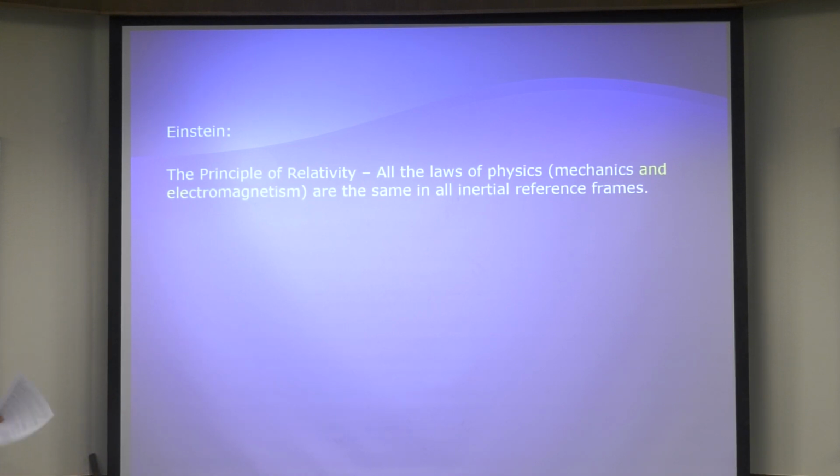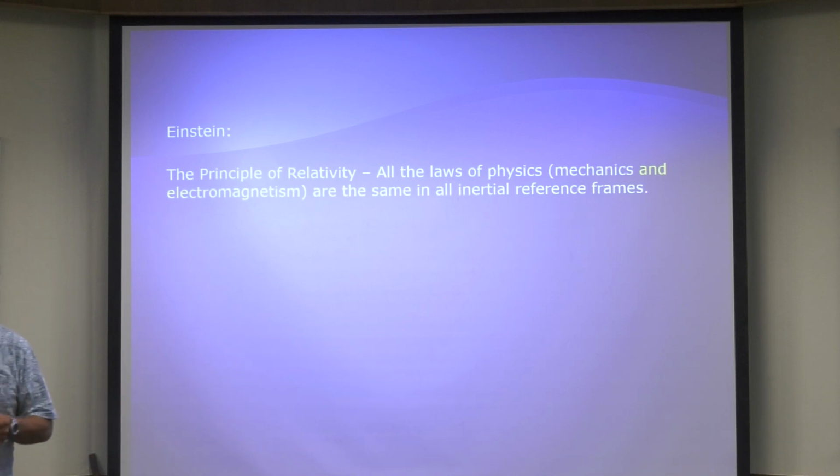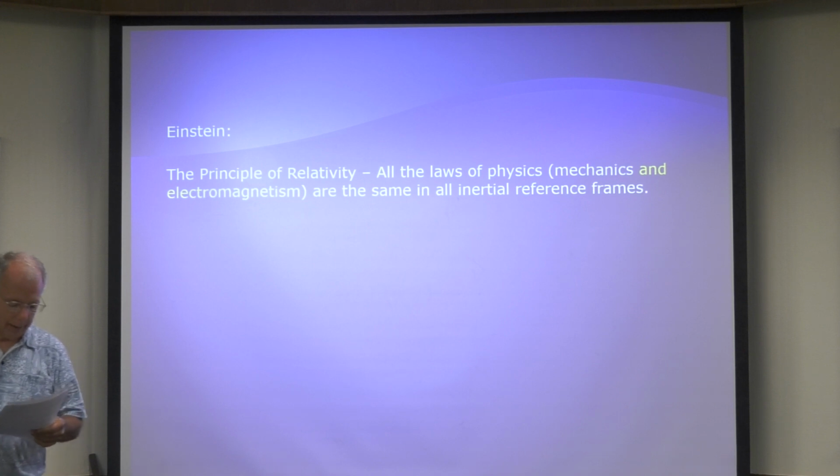Now, there's a huge price to pay if you're going to use these Lorentz transformation equations. And we're going to talk about this in gory detail. Basically, the Lorentz transformation equations show that mechanics is wrong in that space and time are not absolute, they're relative.